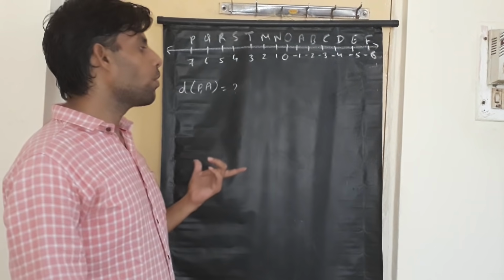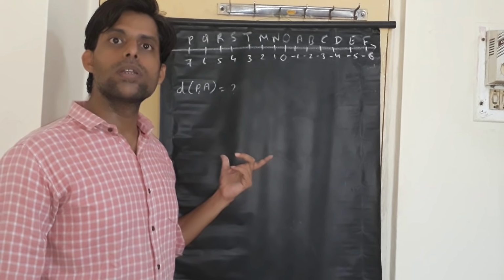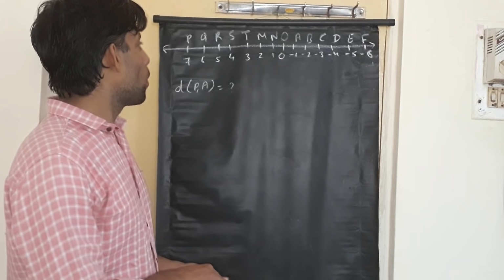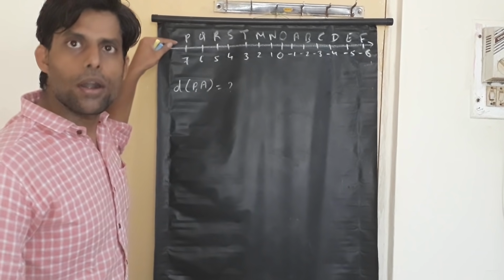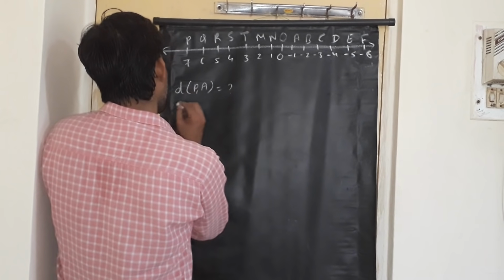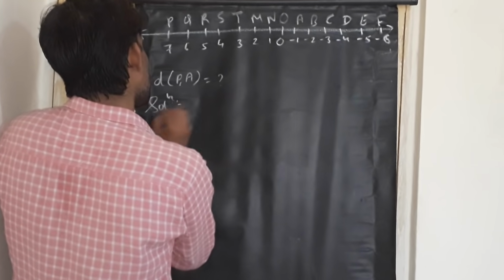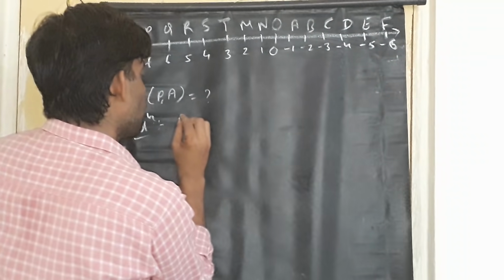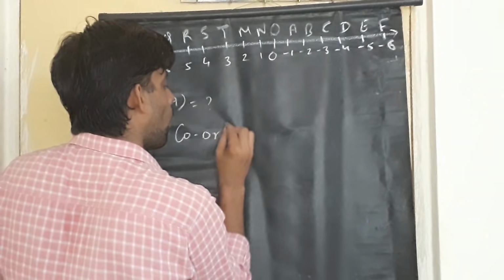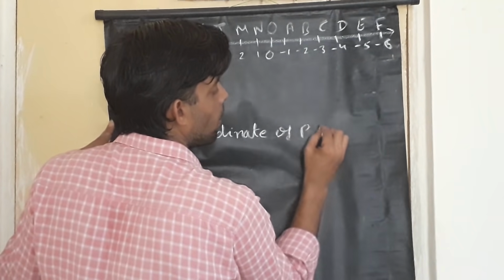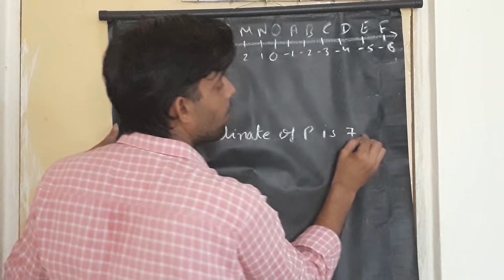Now here we are going to learn how we can do this on paper, like in your exam. So what we need to focus on, first find out the coordinate of point P. So we'll just write here, since the coordinate of point P. Now look carefully. What is the coordinate of point P? It's 7. Very good. So coordinate of point P is 7.